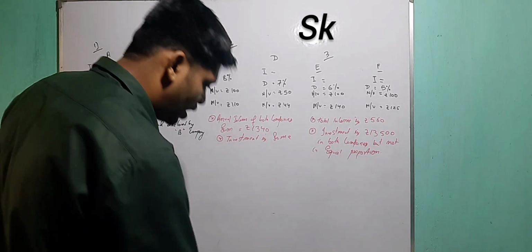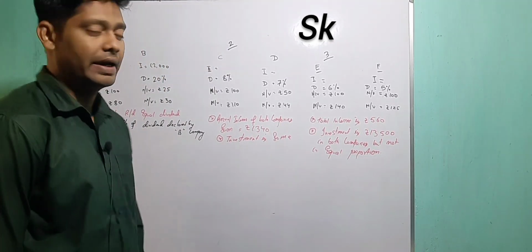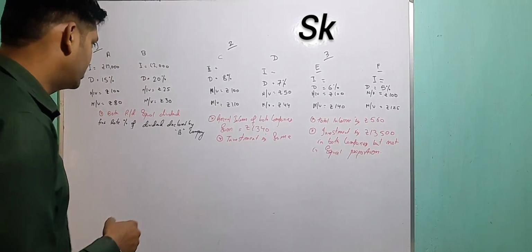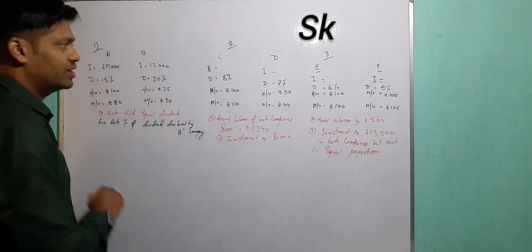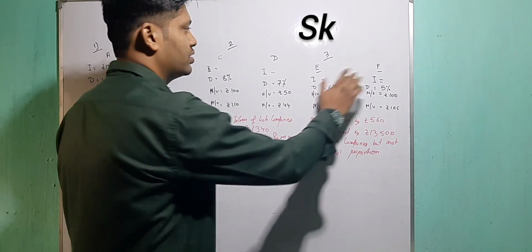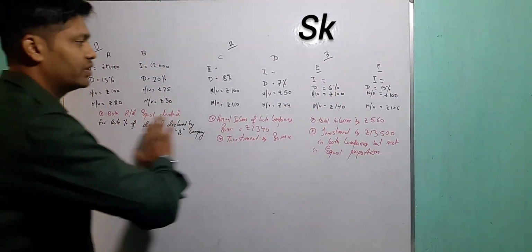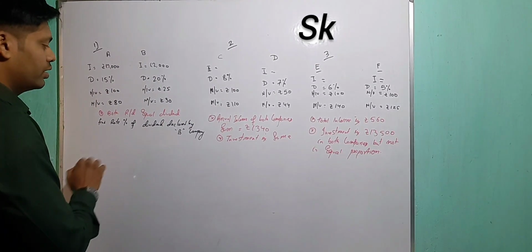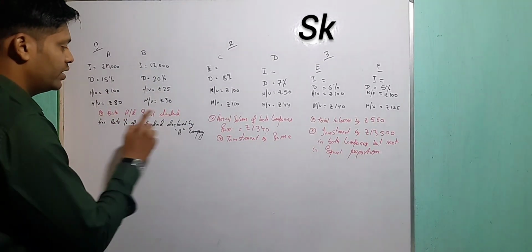Now I will tell you what the similarities and dissimilarities are and how to answer this question. See, in the first case the investment is there, in the second case the investment is not there, in the third case the investment is not there, and everything remaining is common. They gave you everything. So both received equal dividend, the dividend is equal.